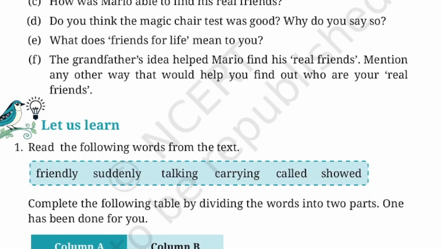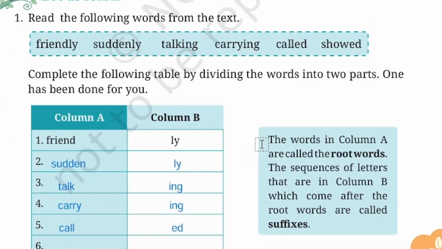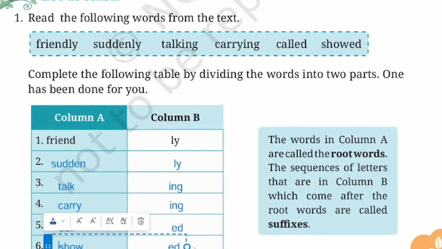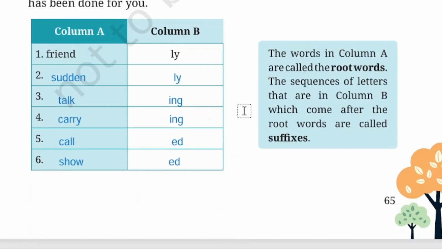So, the letters which we add after the word are called a suffix. You see here the words in column A. We have written suddenly. Suddenly, the root word is sudden plus ly. Talking, talk plus ing. Caring, care plus ing. Called, call plus ed. The last word is showed. So what will be the word here? Show plus ed, showed.